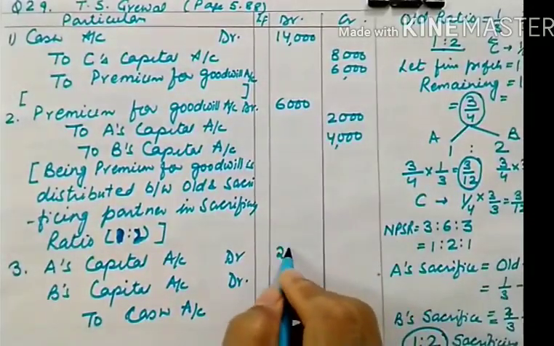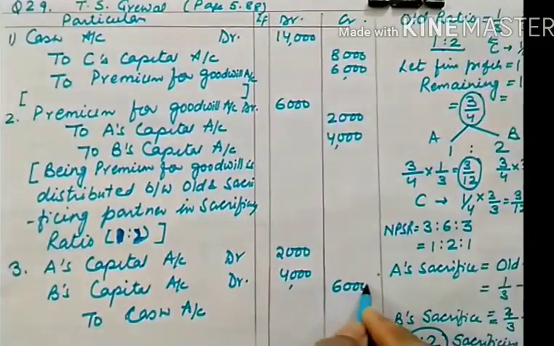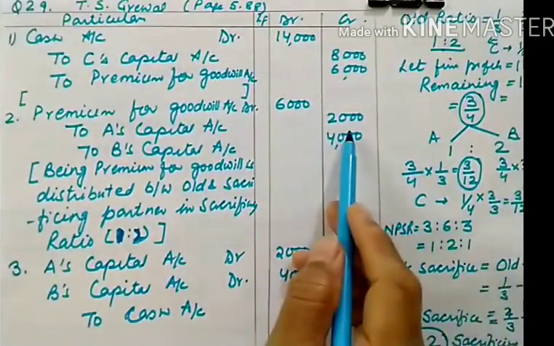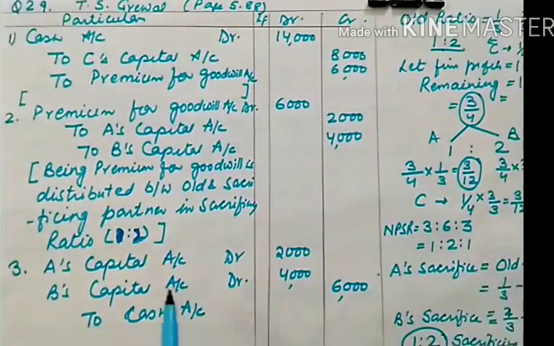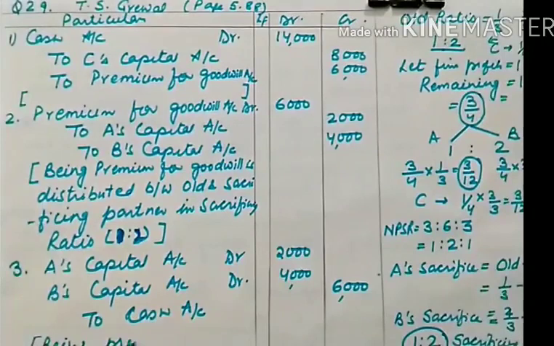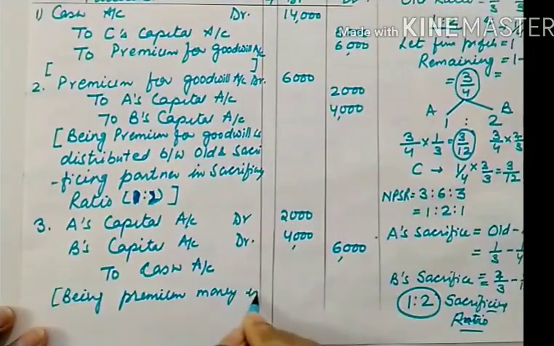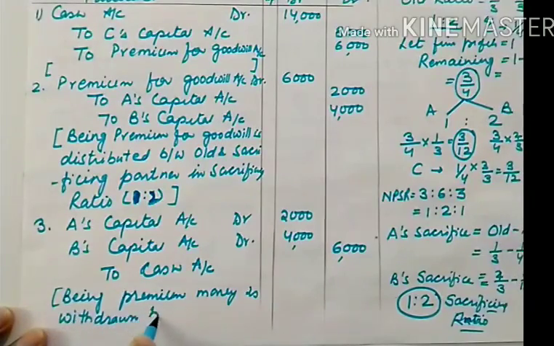And nothing is mentioned, so we assume that they are withdrawing their full share of premium. Whatever they are getting, A is getting 2,000, so he is withdrawing 2,000. B is getting 4,000, so B is withdrawing 4,000. Being premium money is withdrawn by the old and sacrificing partners.